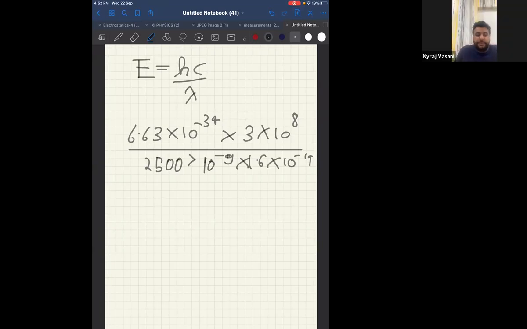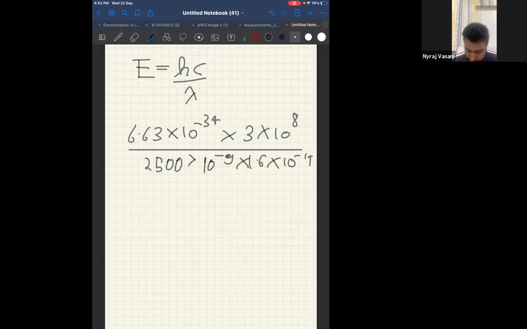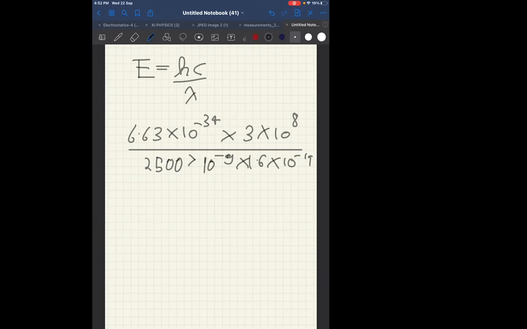Anyone getting the answer for this calculation? You will not get the exact answer, but you can approximate.